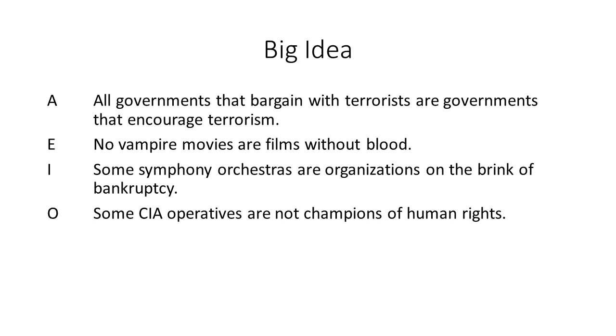What's going on here is the following. These are all instances of more general types. All governments that bargain with terrorists are governments that encourage terrorism is an instance of all S are P, where S and P stand for subject term and predicate term, respectively. No vampire movies are films without blood is an instance of type E, no S are P. I is an instance of some S are P, and O is an instance of some S are not P.